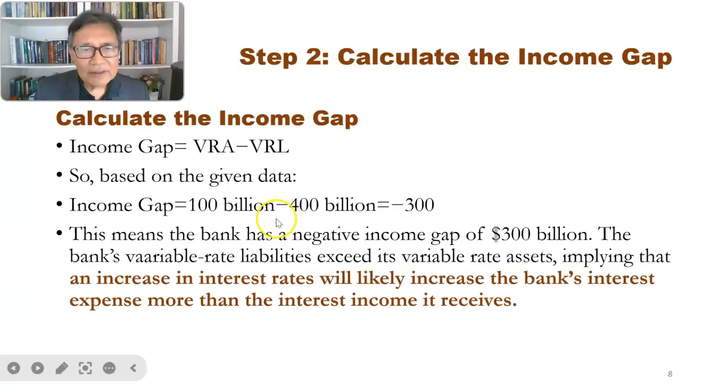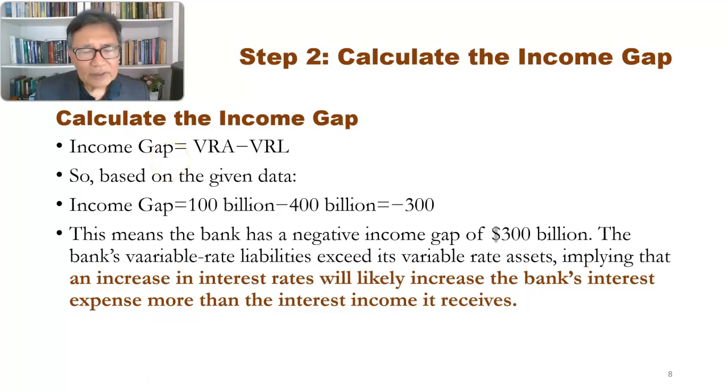So earlier, we have shown you from the data given that the income gap is the difference between the VRA and VRL. So this is the formulation for the income gap. Why is it only focusing on the variable rate asset and liability?